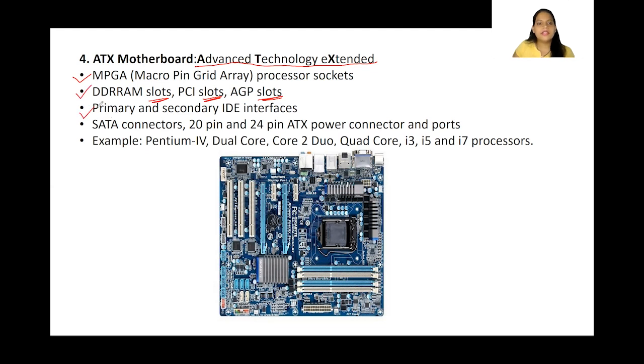And it has primary and secondary IDE interfaces. So this one has more features. SATA connectors, 20-pin and 24-pin ATX power connectors and ports are available in this. The examples for this type are Pentium 4, dual core, core 2 duo, quad core, i3, i5 and i7 processors. These all use ATX motherboard. Okay, so these are the 4 types of motherboards.